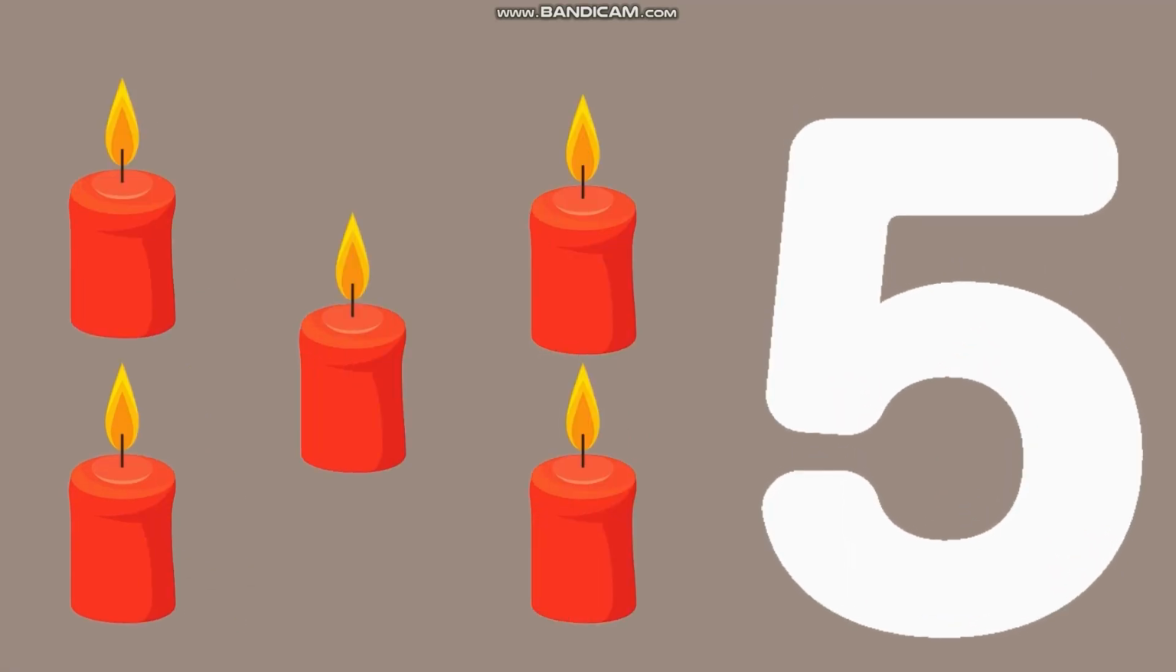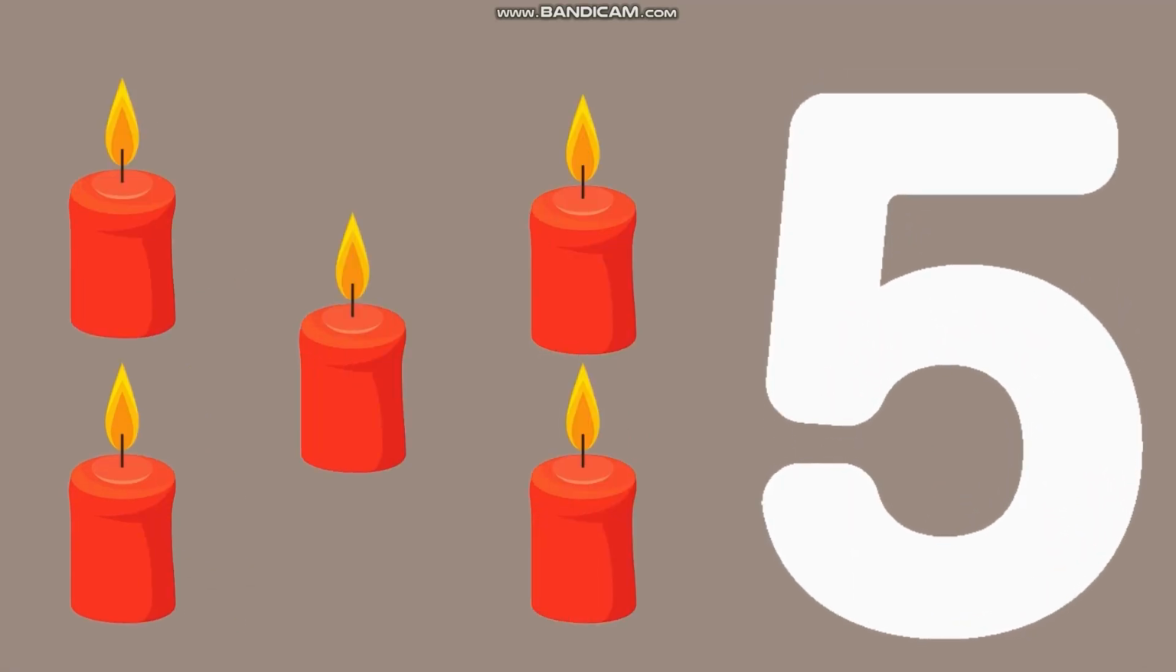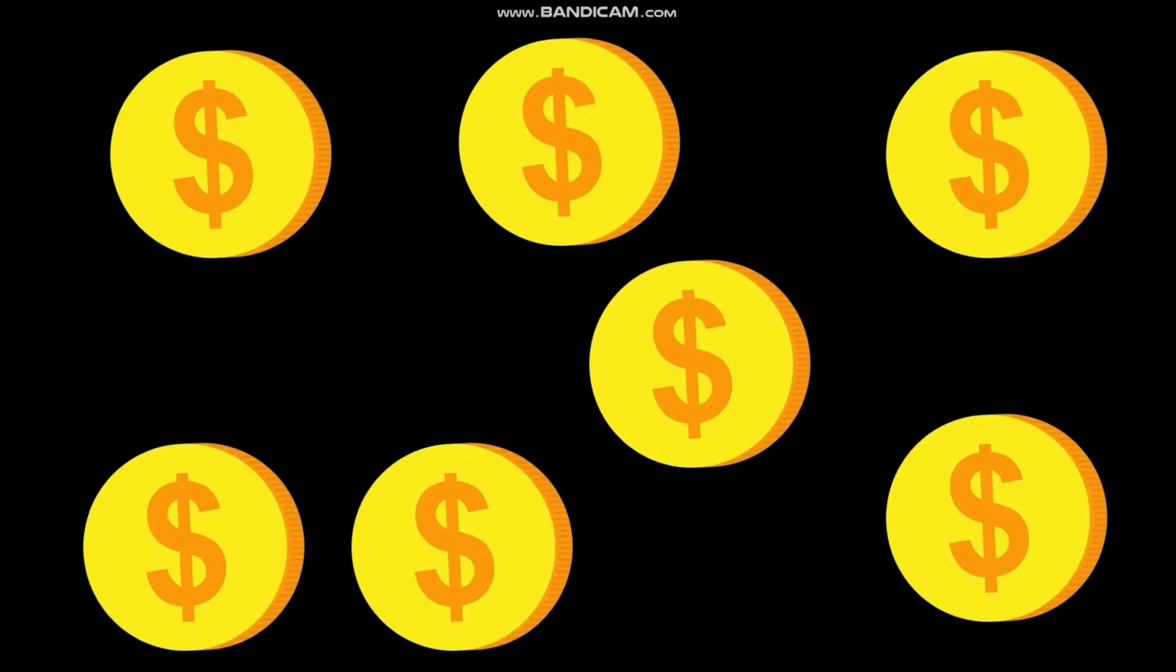Five. There are five candles. Five. How many cups are there? Six. There are six cups. Six. How many coins are there? Seven. There are seven coins. Seven.